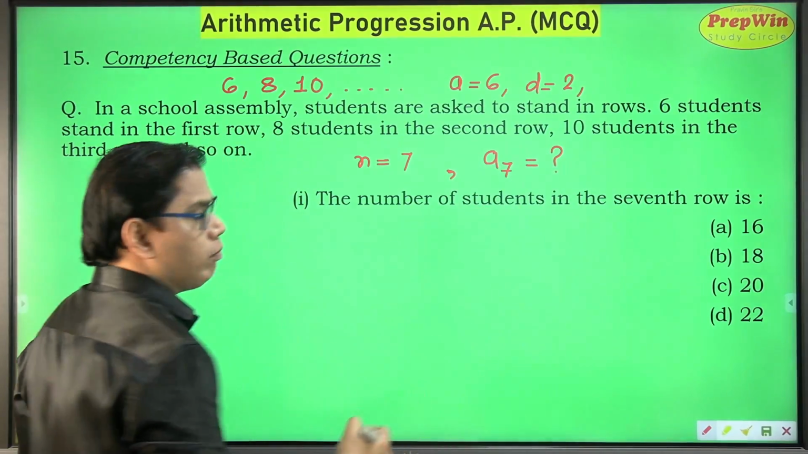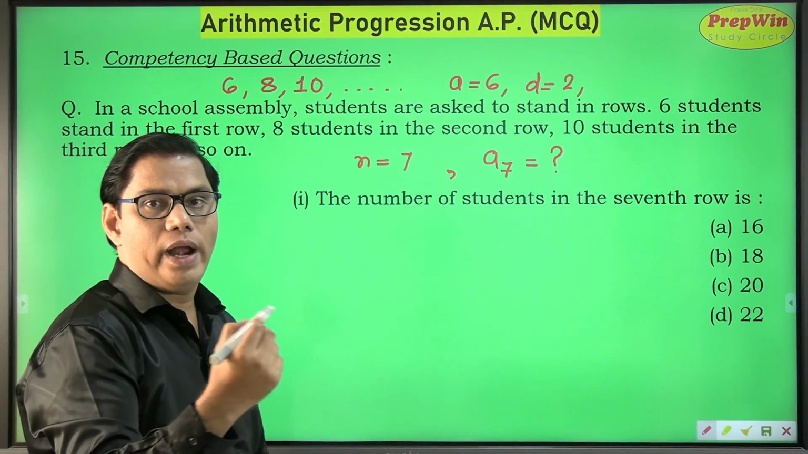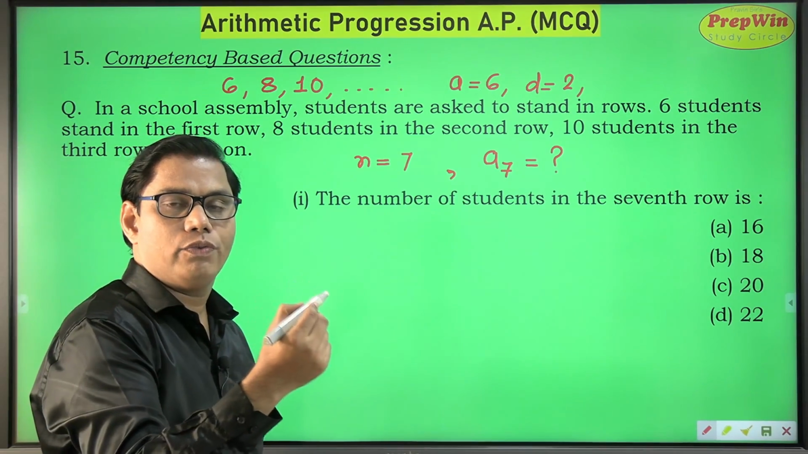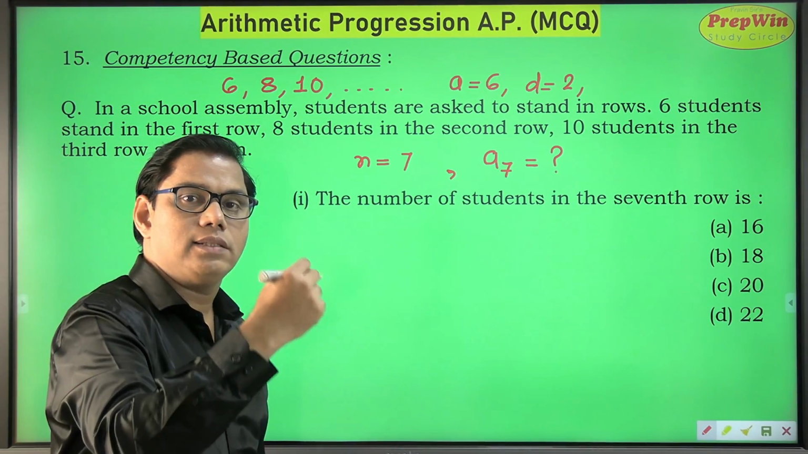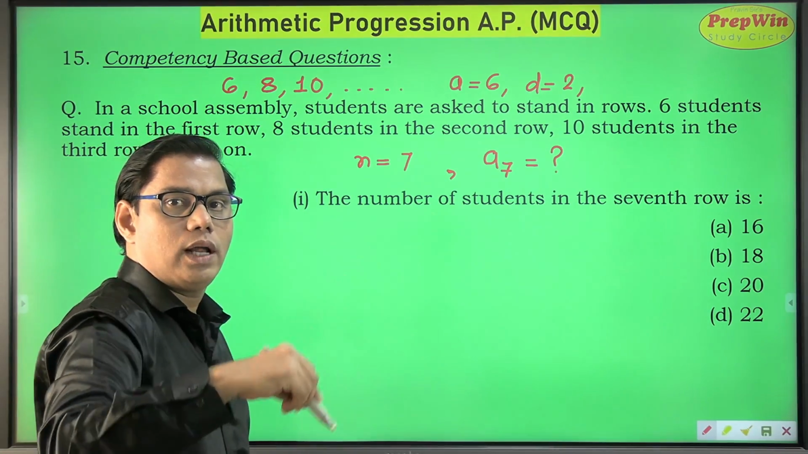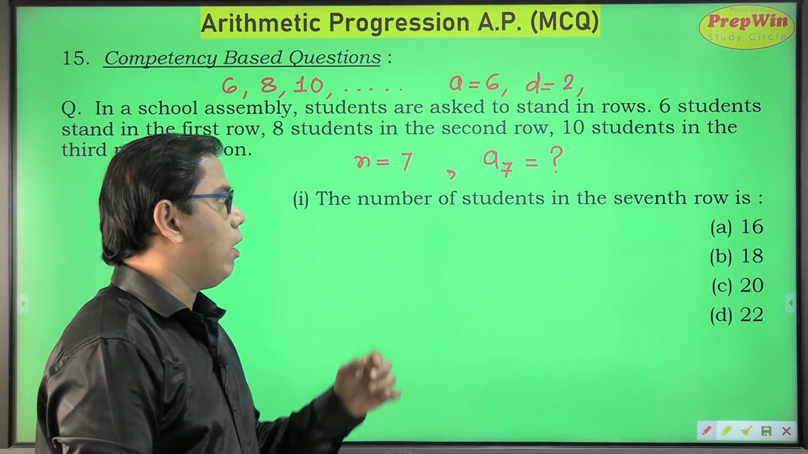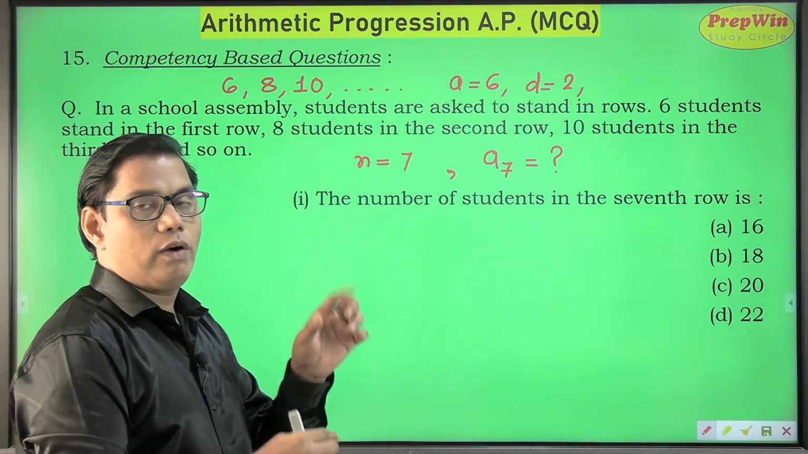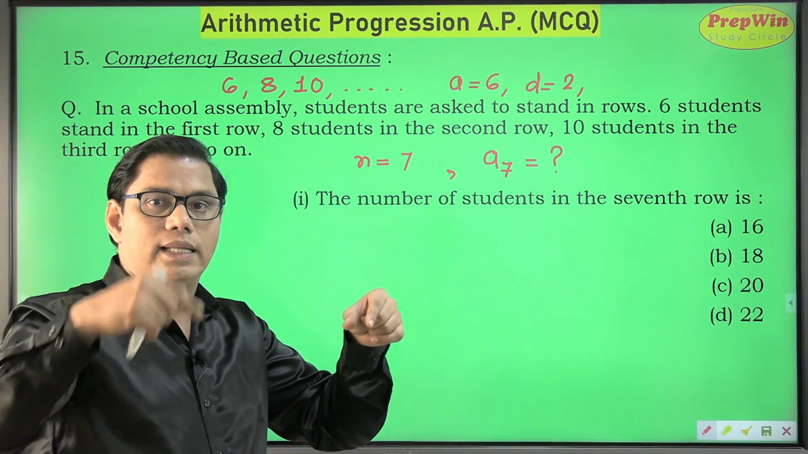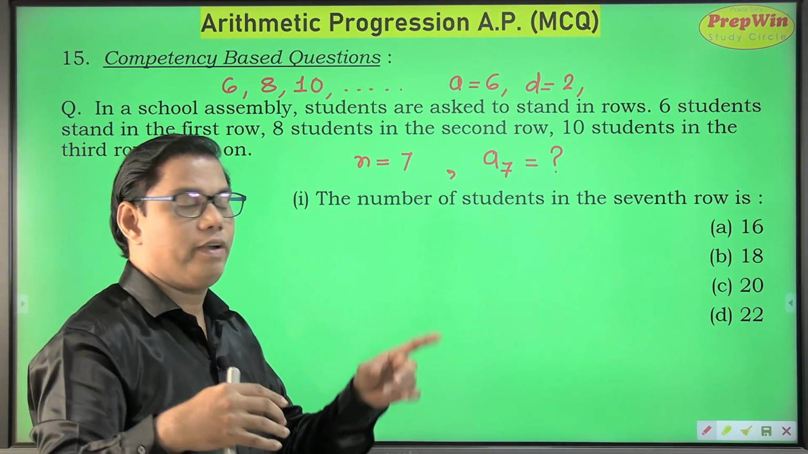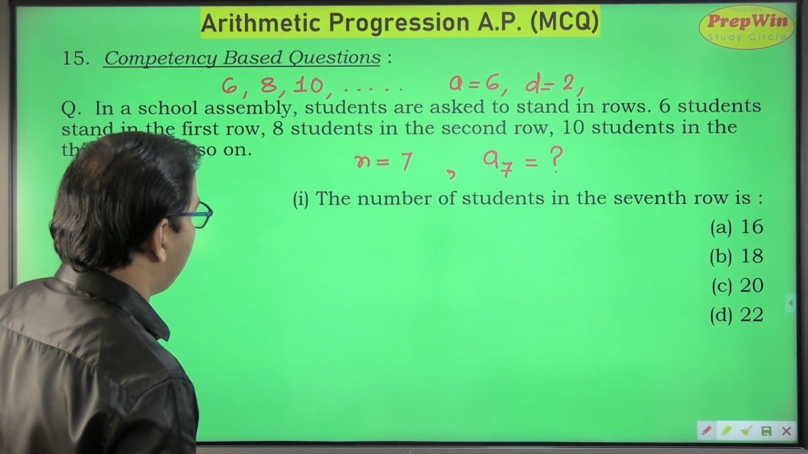I have seen that some students are confused about when to find A7 and when to find S7. S is the sum. When you have to find the total number of students in all 7 rows, then you are going to use the formula of S7. But here you have to find the number of students in that particular row, that is the 7th row. That means you are going to find A7.